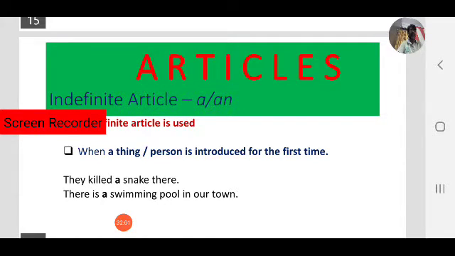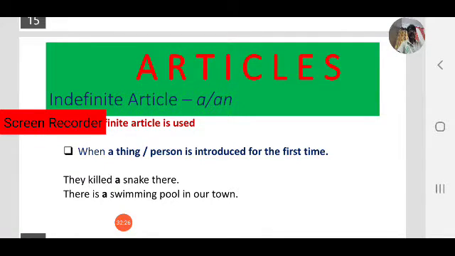They kill a snake there. The snake is very dangerous. In the next sentence we use the snake because we are referring to the same snake that we talked about earlier. So while introducing a person or thing, we use the indefinite article. They kill a snake there. A snake.